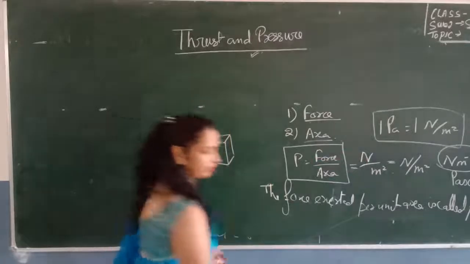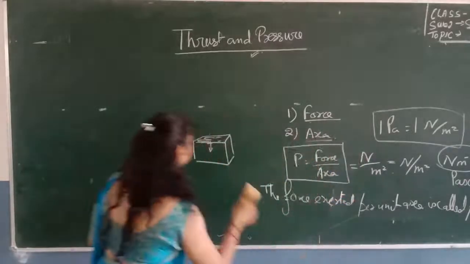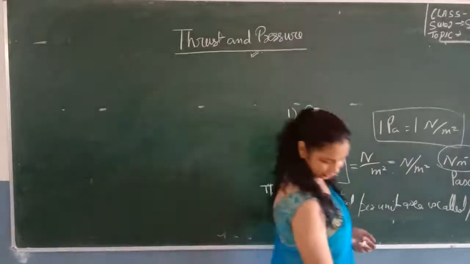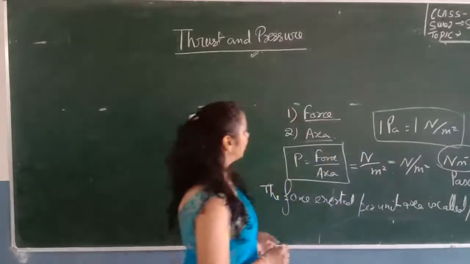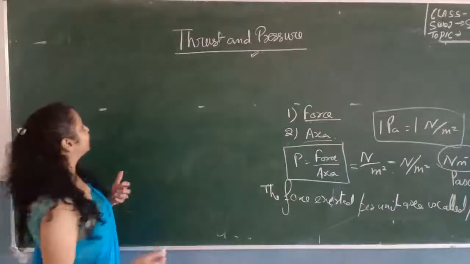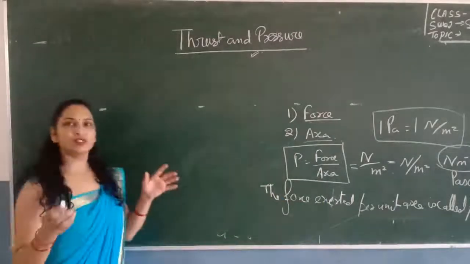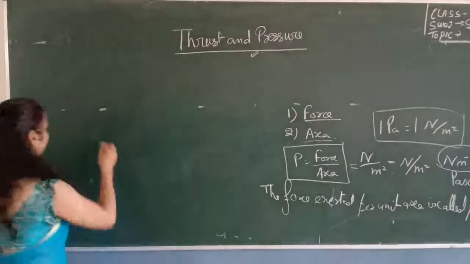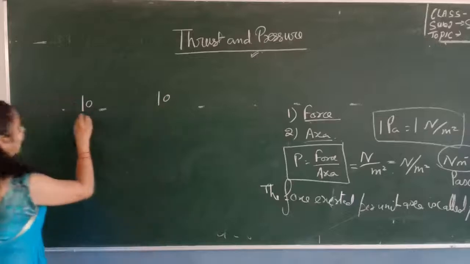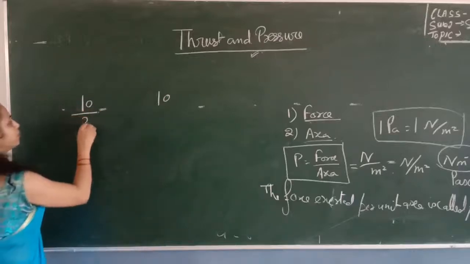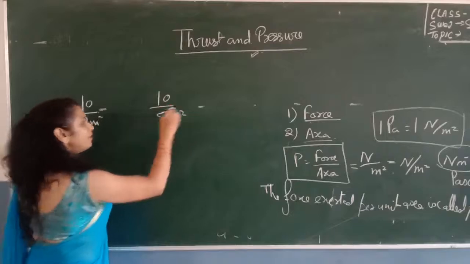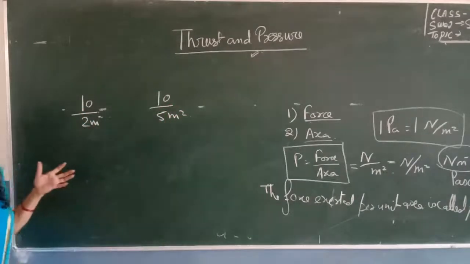Now we are able to do some simple numericals based on this formula. Pressure is equal to force upon area. Again, one thing I want to explain: if the same force is exerted on a body, suppose 10 Newton, and the area in the first case is 2 meters square and in the second case is 5 meters square, in which case will the pressure be larger?